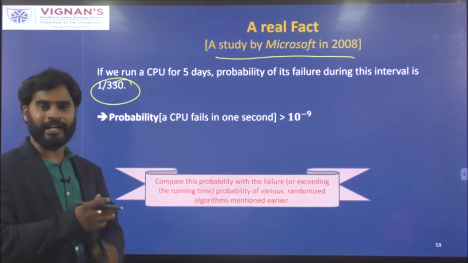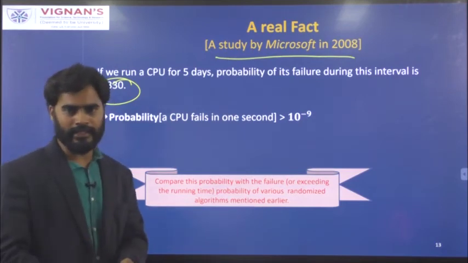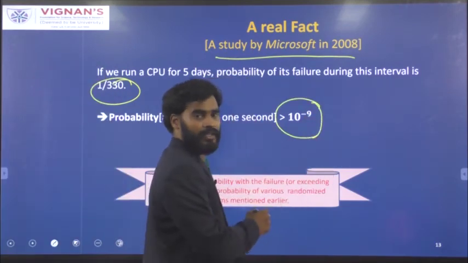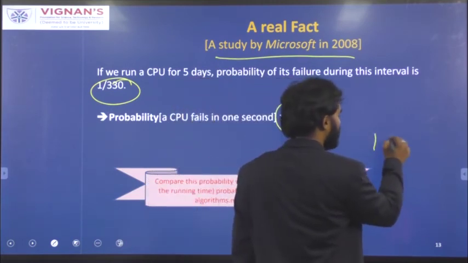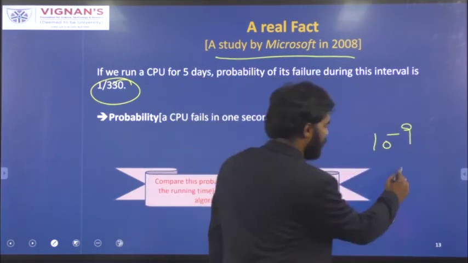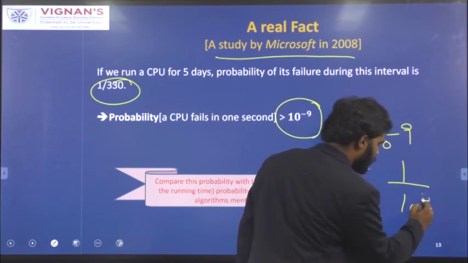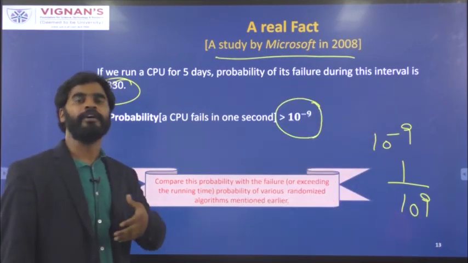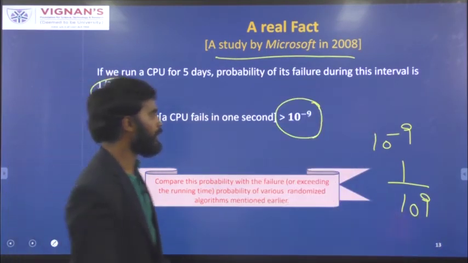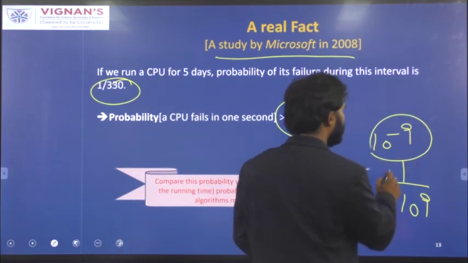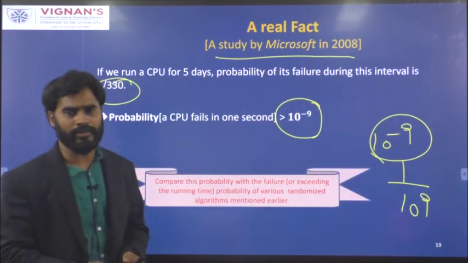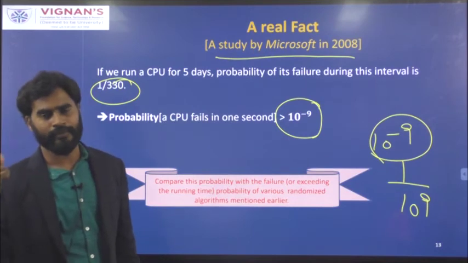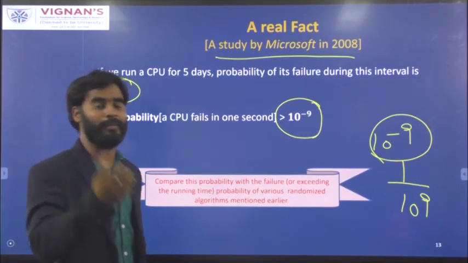If you convert that into number of seconds, your CPU will fail 10 power minus 9 times for every 1 second, that is 1 by 10 power 9. The probability of a CPU failure for 1 second is going to be 10 power minus 9. But if you observe the problems we discussed earlier, their error rate is much better than this.